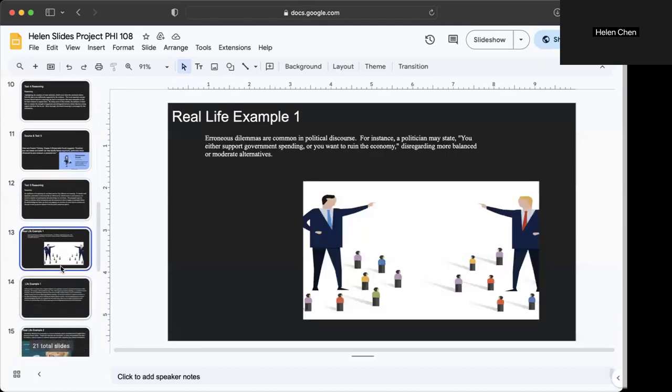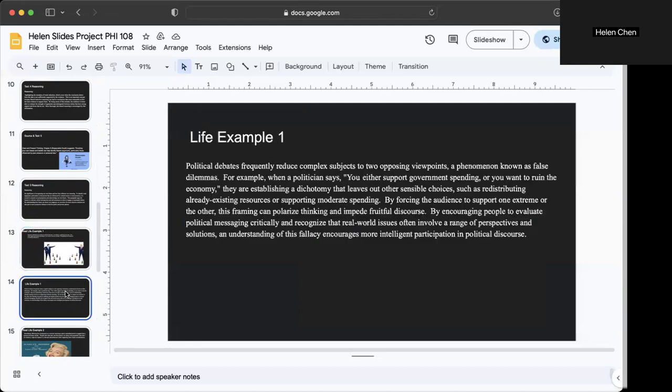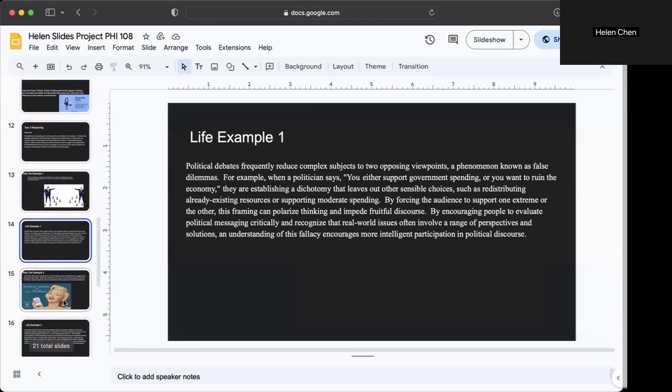Real life example 1. In politics, false dilemmas are common. A politician might say, you either support government spending or you want to ruin the economy. Even though there are many moderate options, this extreme framing creates division and discourages compromise.